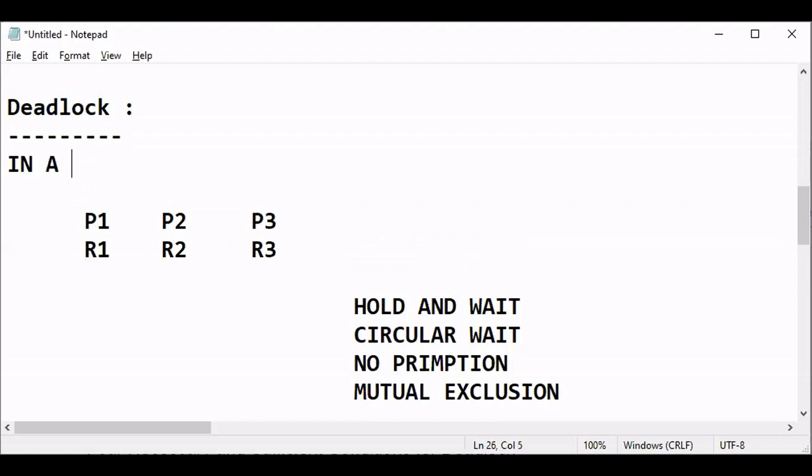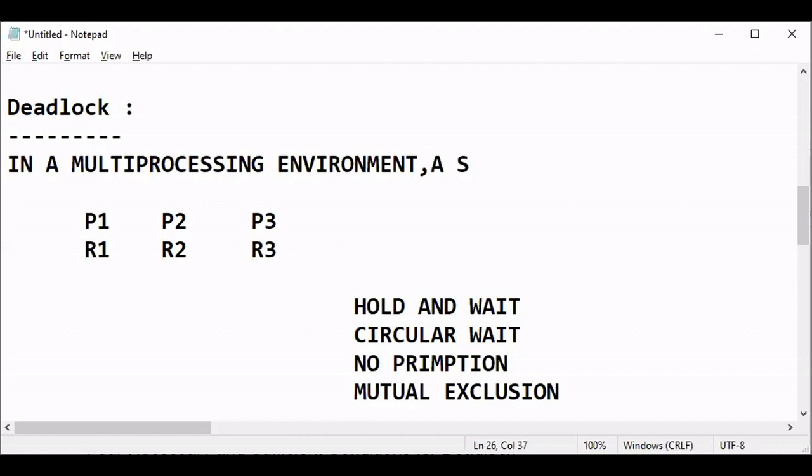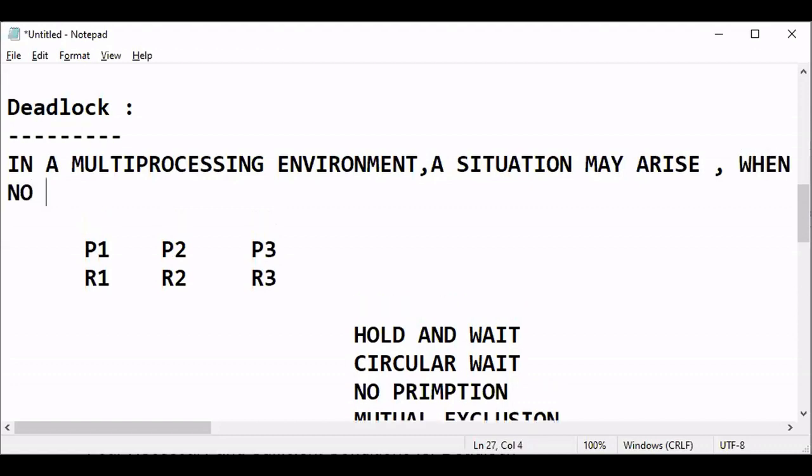In a multi-processing environment, if there are many processes and many resources, a situation may arise, caused by the above four conditions, when no process is getting executed.